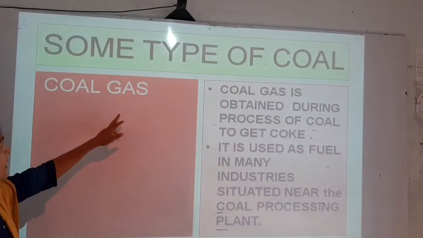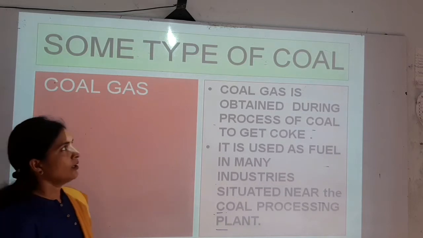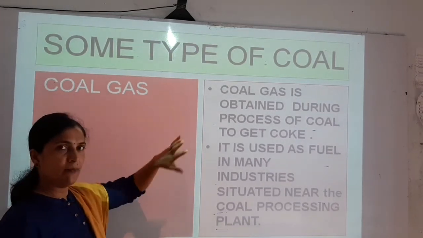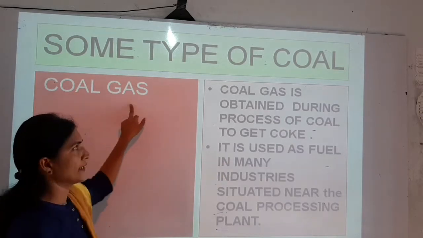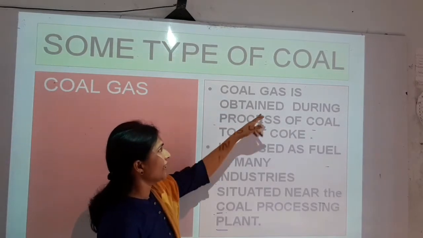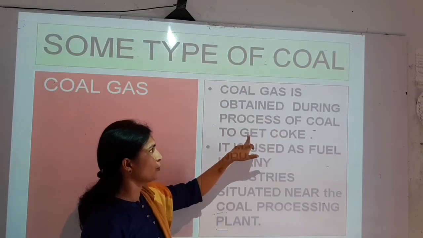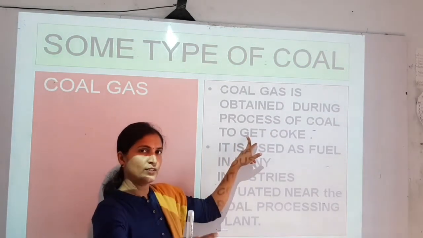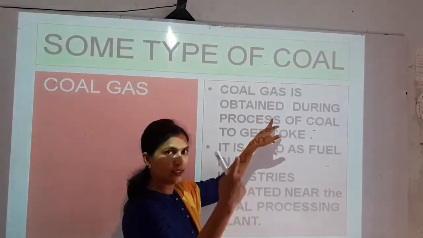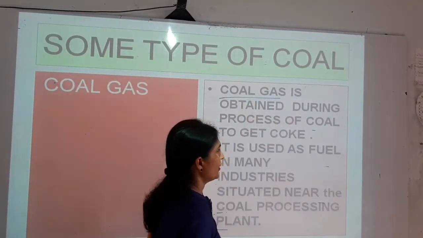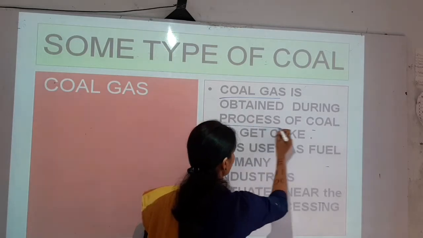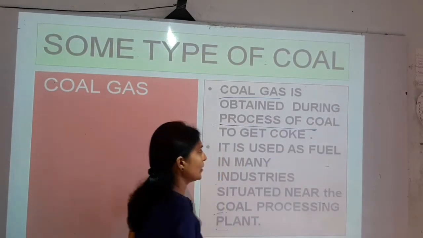Next point is coal gas. Now there are some types of coal we have seen. First coke, then coal tar, and next is coal gas. So what is coal gas? Coal gas is obtained during the processing of coal. When the coal is under processing, at that time gas is generated. That gas is nothing but coal gas.